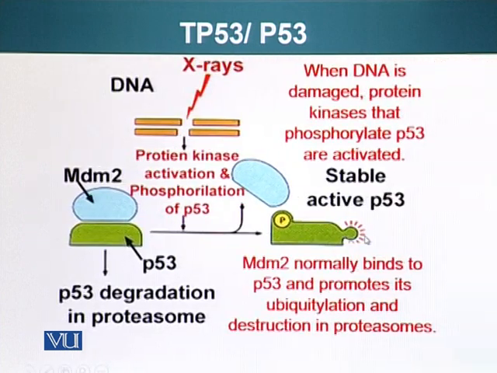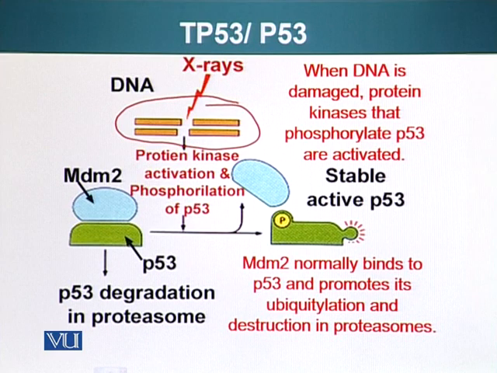So how does this miraculous P53 work? Let's assume a hypothetical situation that there has been a DNA damage due to X-rays, for example. There are protein kinases that can sense DNA damage and they will add phosphate group to P53. P53 will become phosphorylated and now P53 will be able to survive.